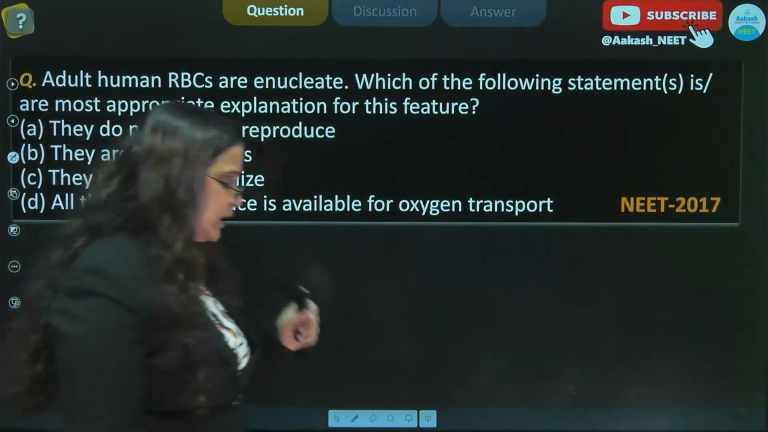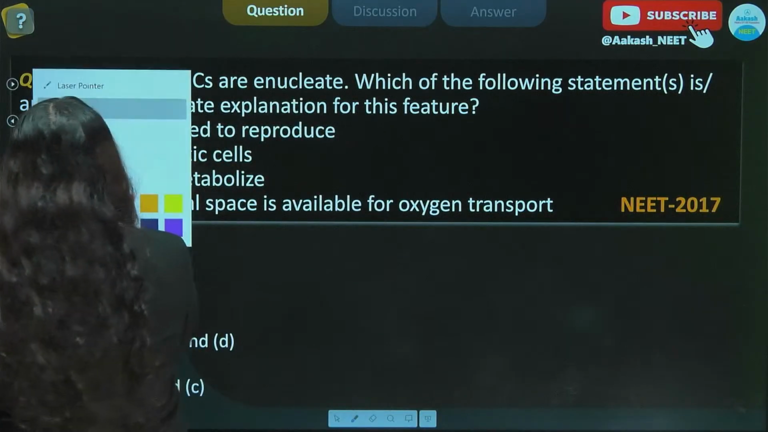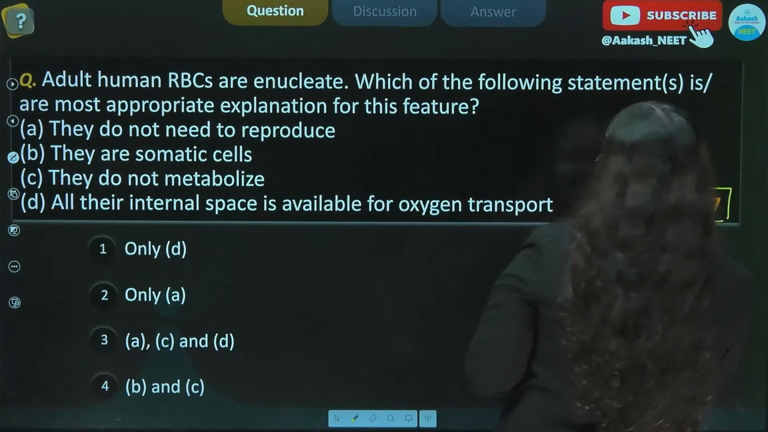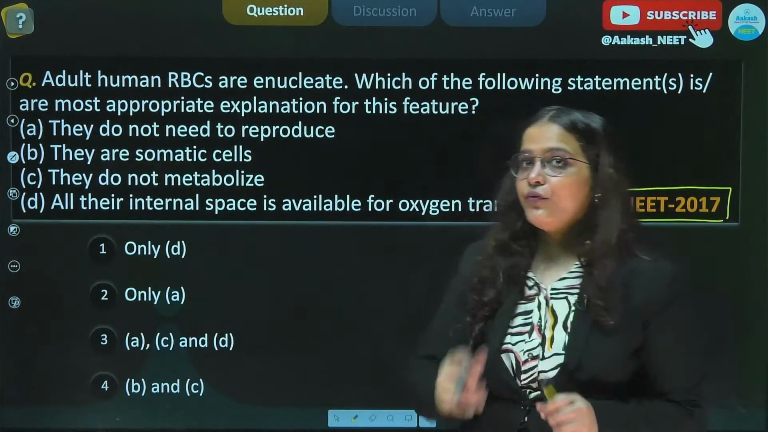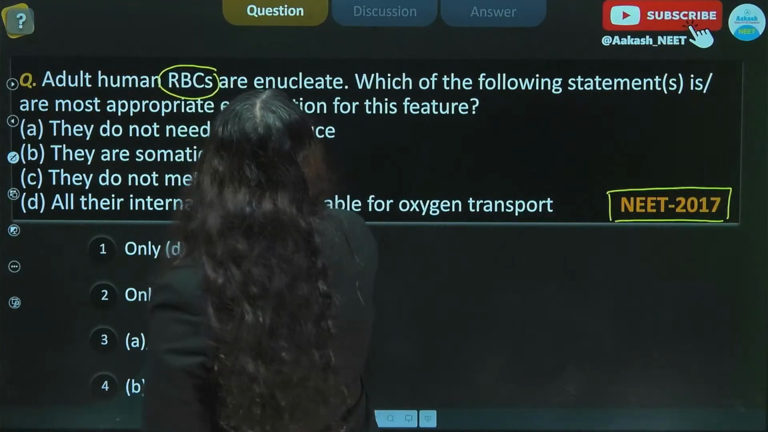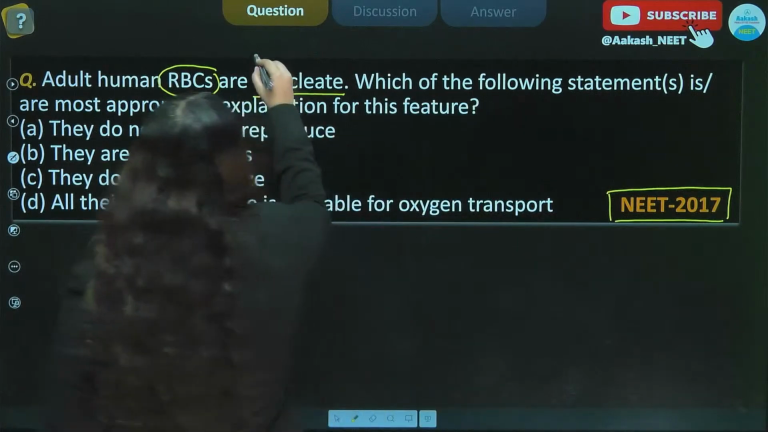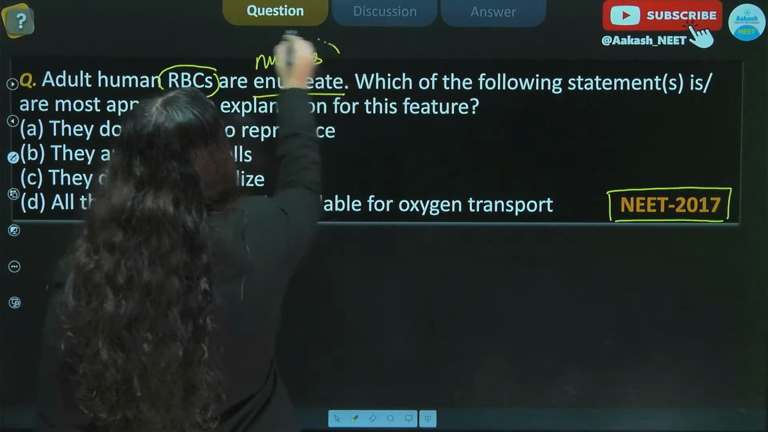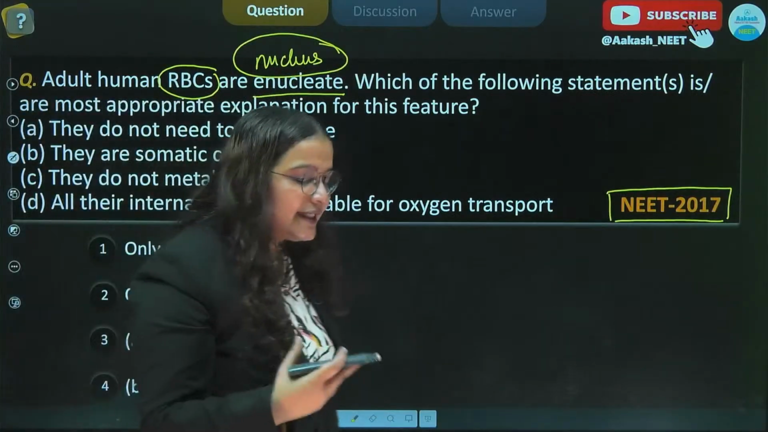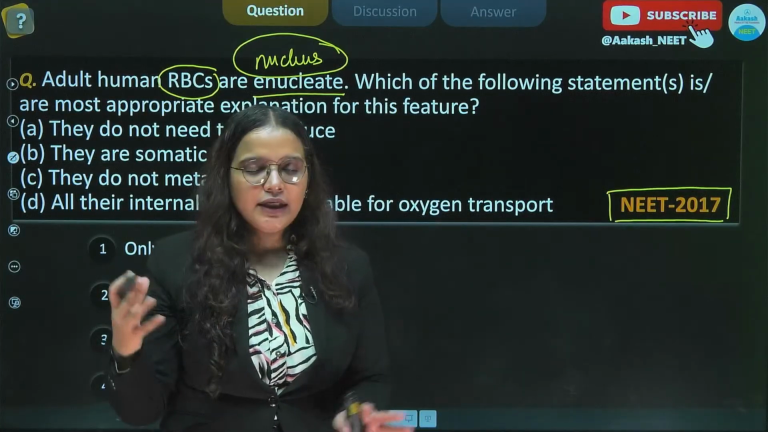Okay, so let's quickly solve a few questions, and this question has been taken from the NEET 2017 exam. Our question states that adult human RBCs are enucleate, which means they lack a nucleus, which is very important. When we study RBCs, we say that they lack a nucleus because they need space so that they can transfer the oxygen molecules or the gaseous molecules.